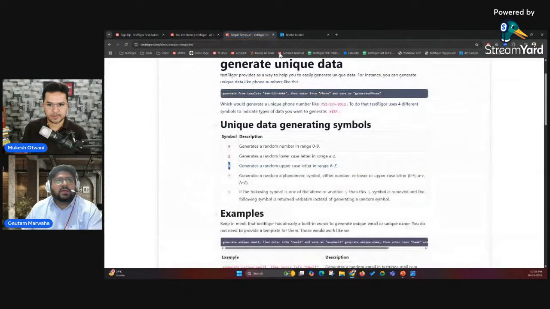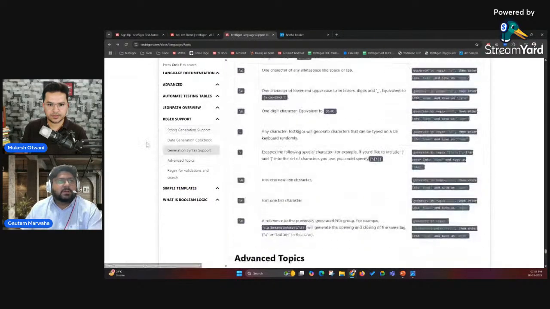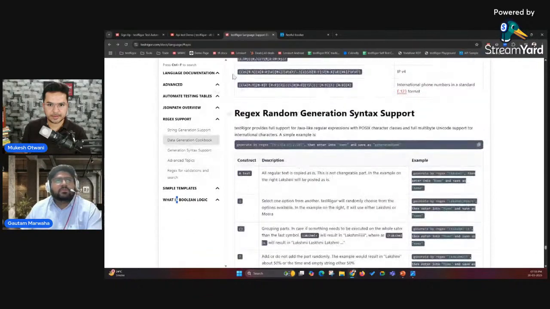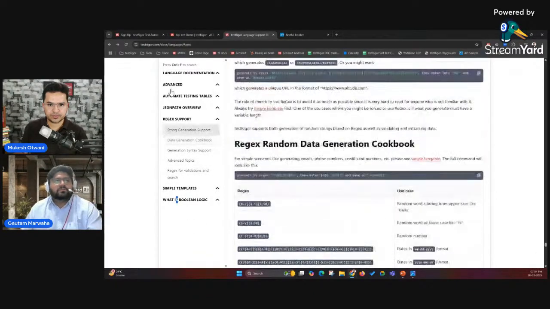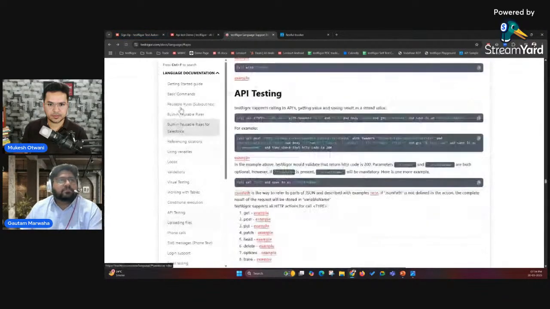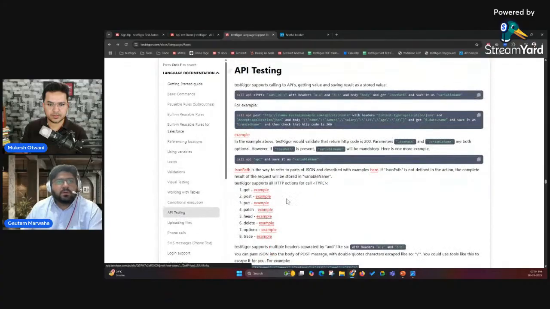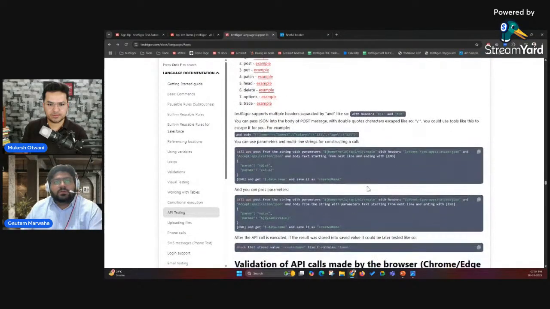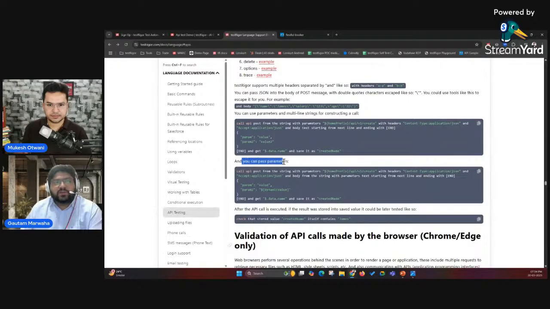Everything is mentioned here in our documentation. I'll show you that as well. Just a second, guys. See, you can pass the parameters like this. You can copy paste the command from the documentation and pass the data accordingly. Just update your headers, the URLs, the data and the variables accordingly, and it should work.